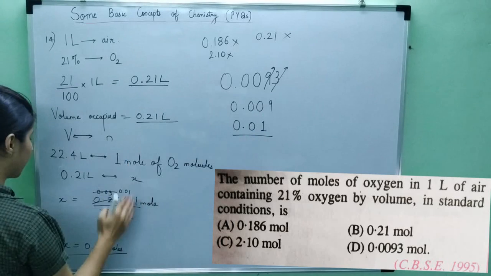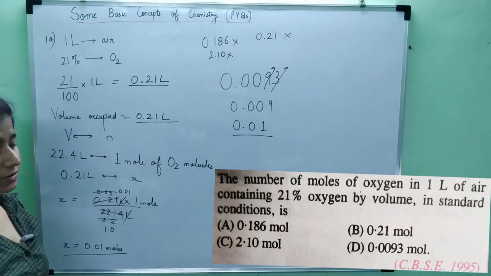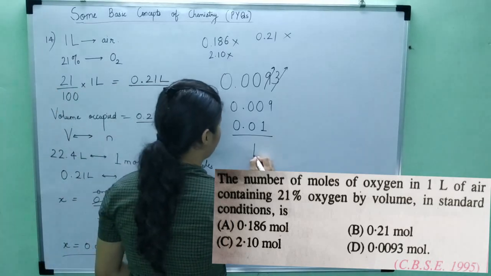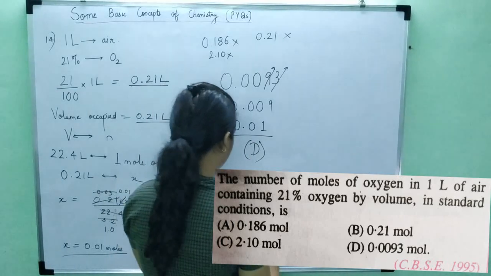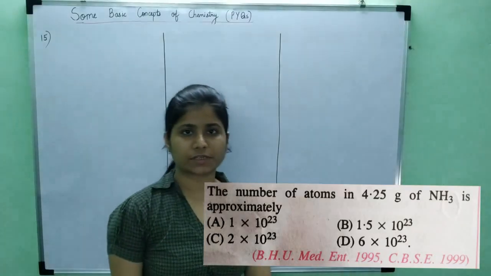So this value is approximately close to our calculated value. Calculations are a little approximate, but then we can find out the approximate values. So the right answer is option D. Okay. Let's get into the next question.